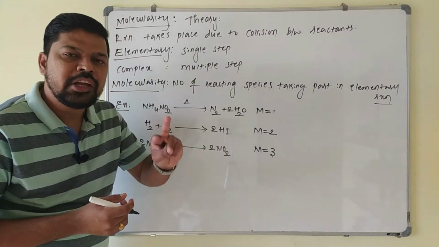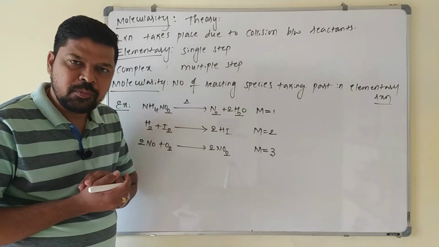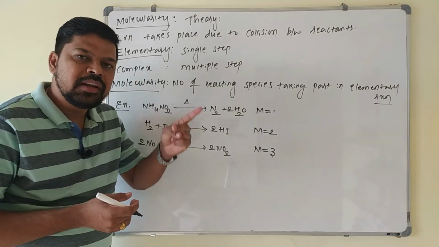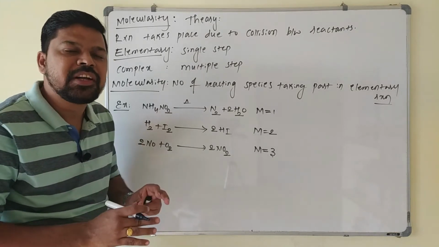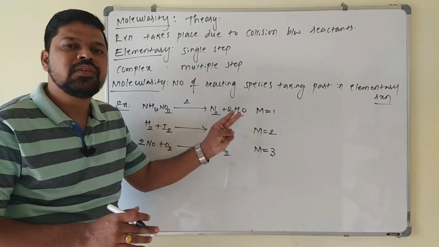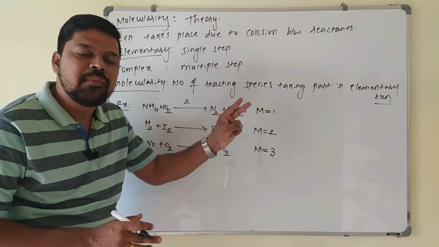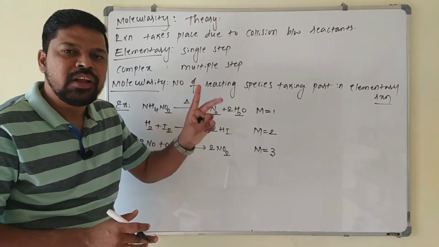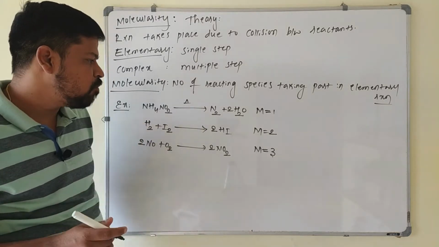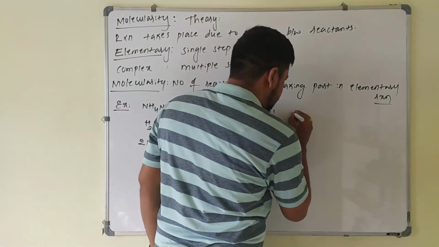Molecularity greater than 3 is not possible because the simultaneous collision of more than 3 molecules in a single step is not effective. That's why only 3 molecules can undergo simultaneous collision which is effective.